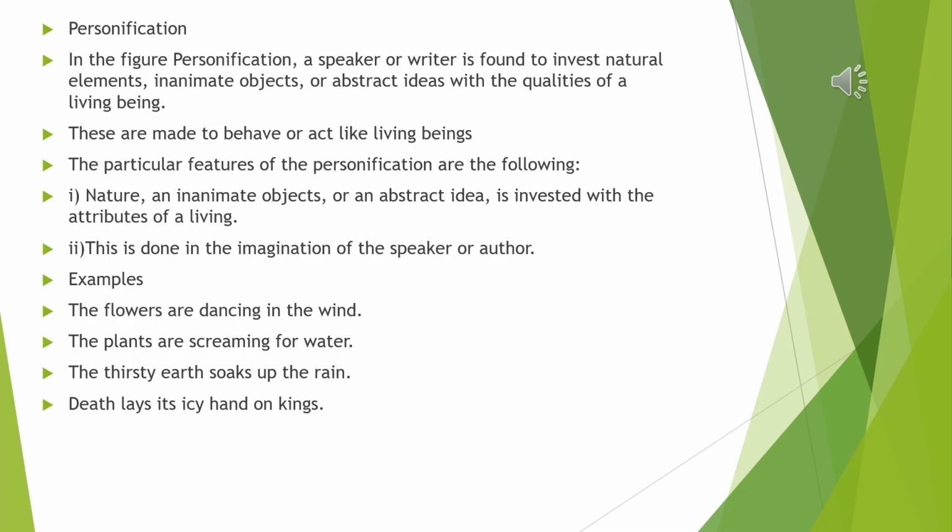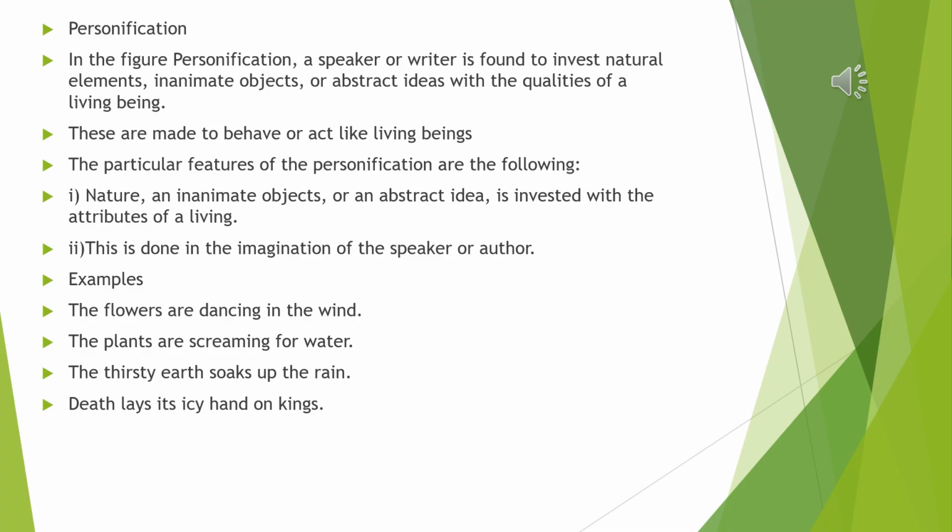For example, the flowers are dancing in the wind. Now, this act of dancing we associate with human beings. But here, this act of dancing has been associated with the flowers.